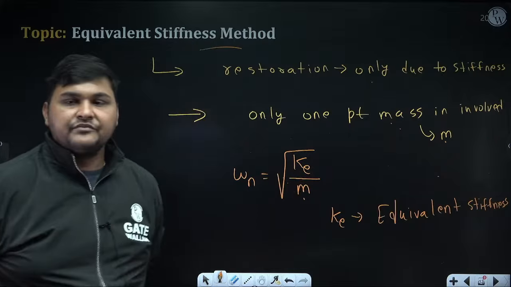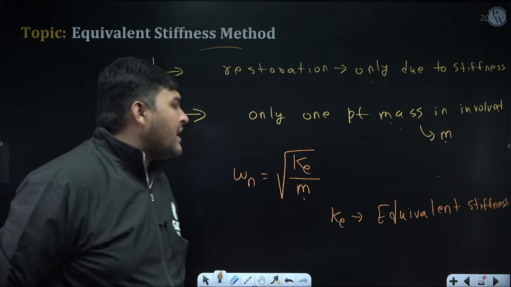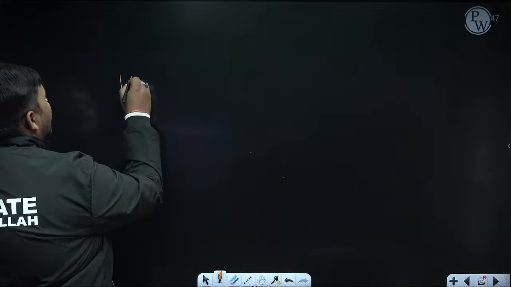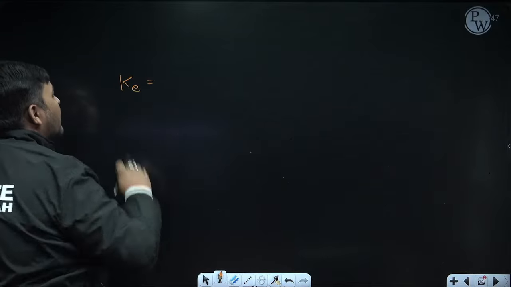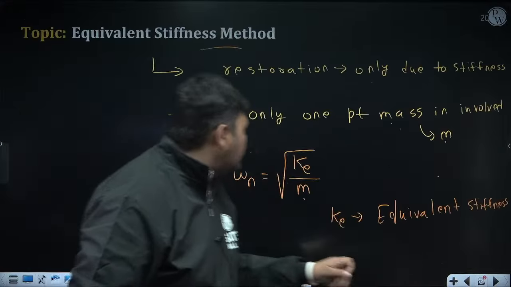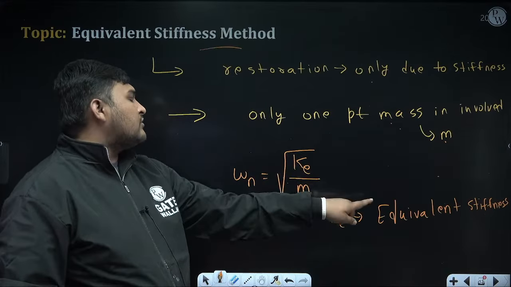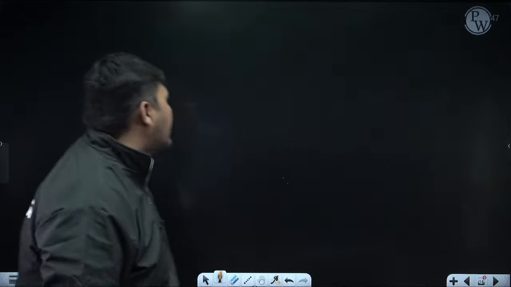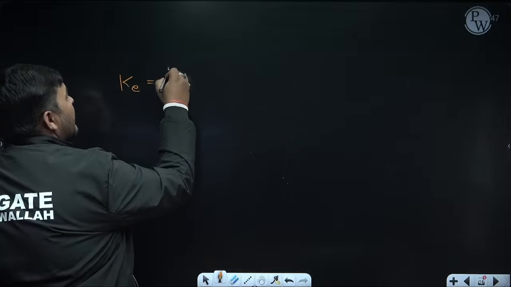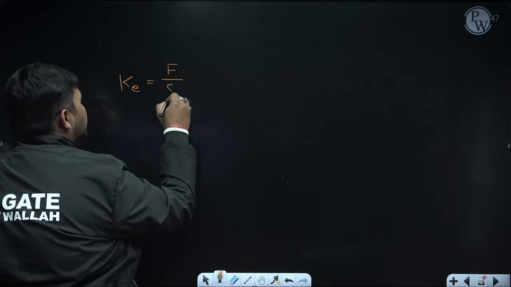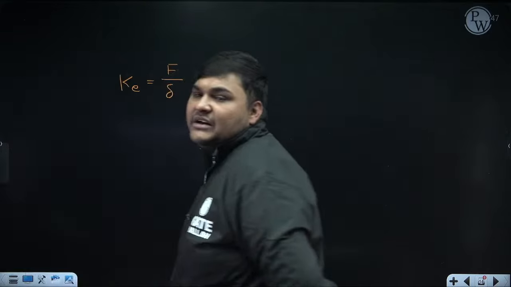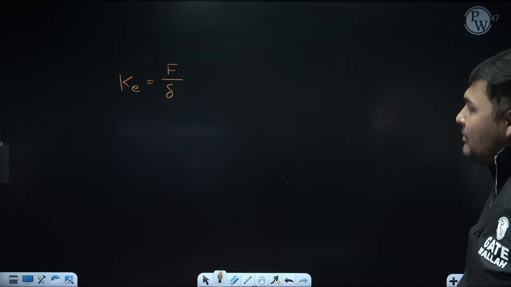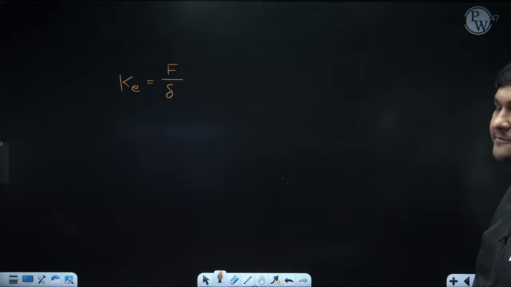Now our objective is not to calculate omega n; my objective is to calculate k e first, because after calculating k e, you put it here and you will get omega n. The formula to calculate k e is F by delta. It is a very simple formula, and I will discuss it with some questions so it will be clearer.